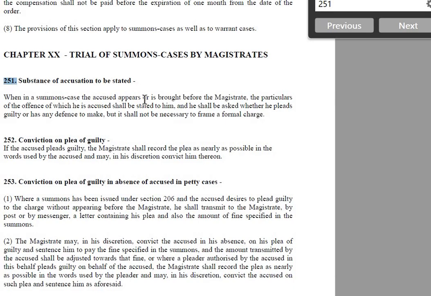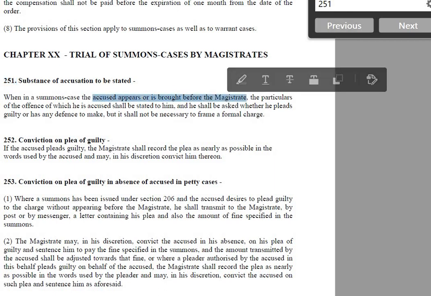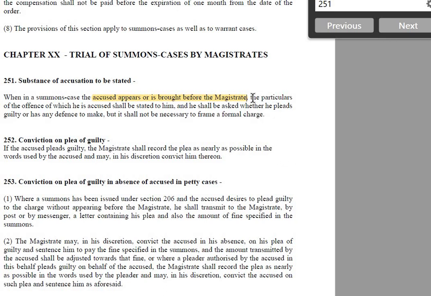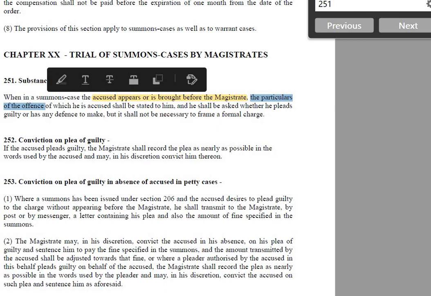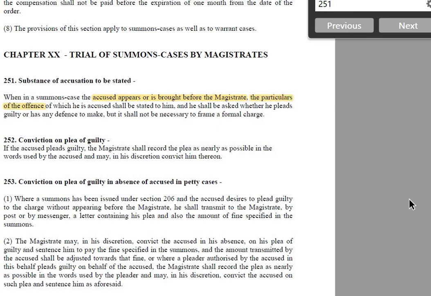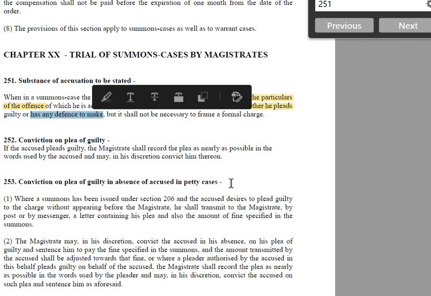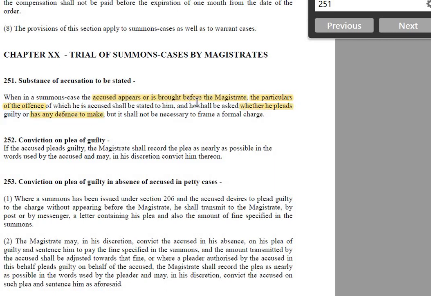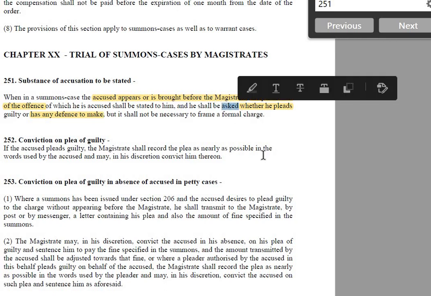So as per 251, when the accused appears or is brought before the magistrate, the magistrate will tell the particulars of the offense, unlike 207, 208, 209. When he is brought before the magistrate, the particulars of the offense are to be told to the accused person, and then the court will ask whether he pleads guilty or has any defense to make. So he shall be asked.